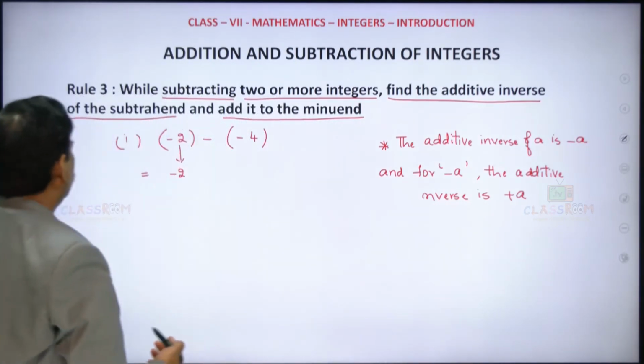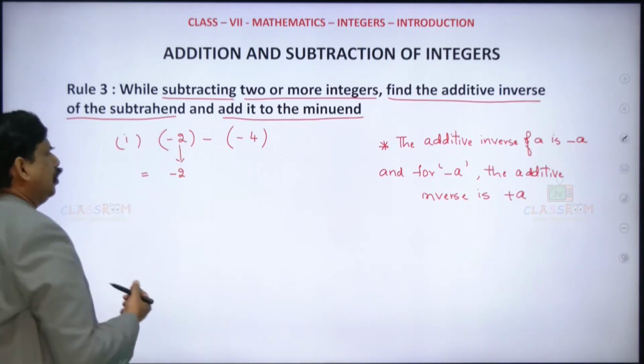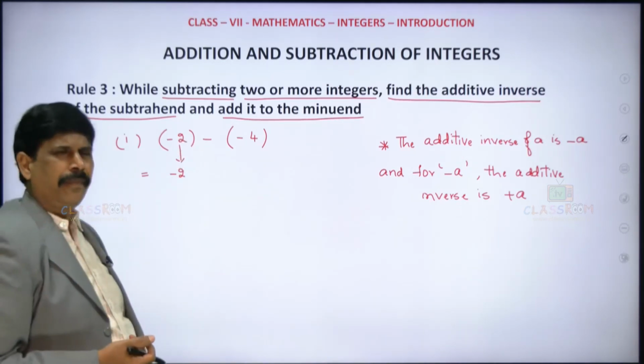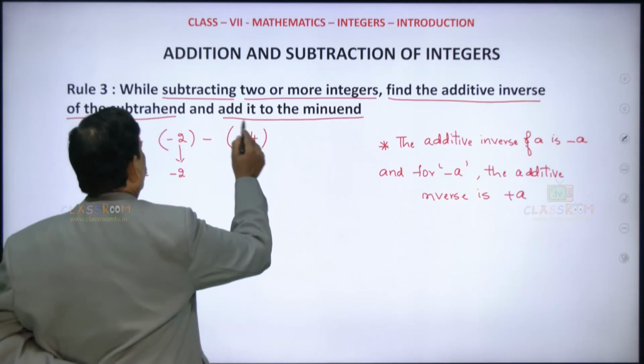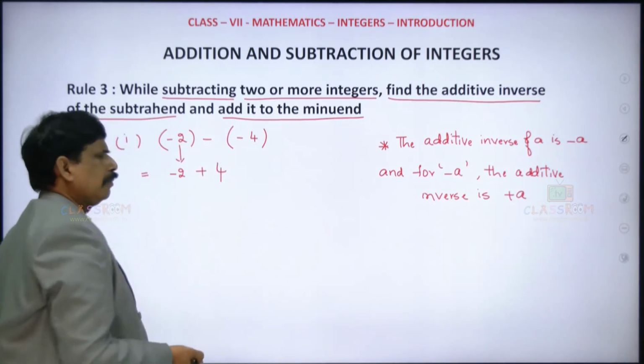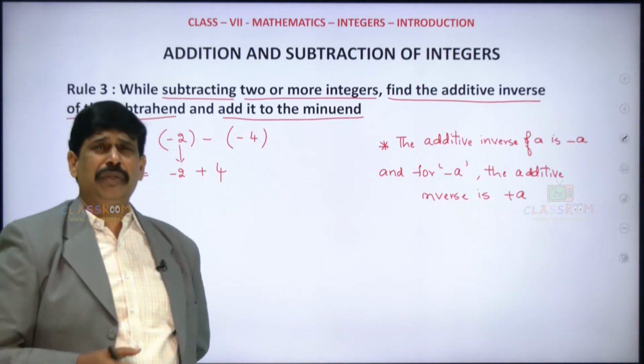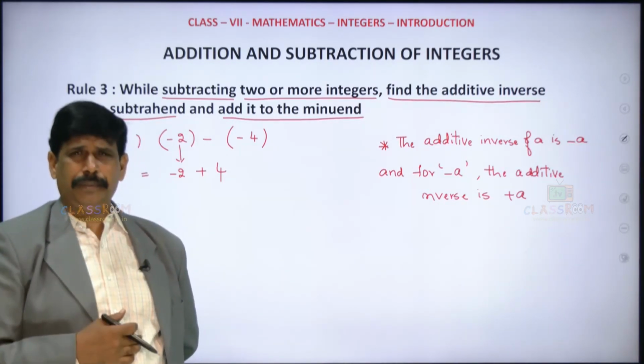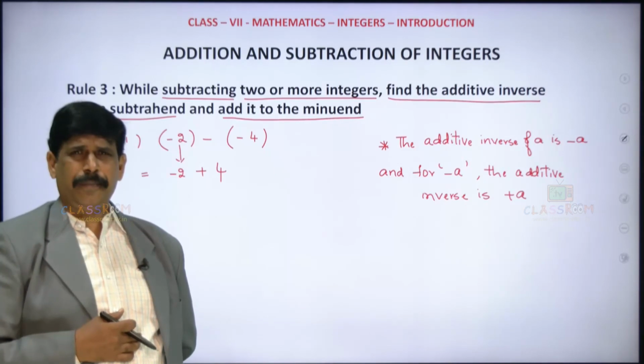So here, this is minus 2, keep it as it is. Now what about the additive inverse of minus 4? It is plus 4. The additive inverse of minus 4 is plus 4, that we know. Is it clear?